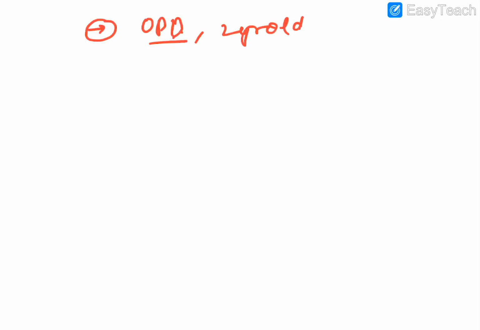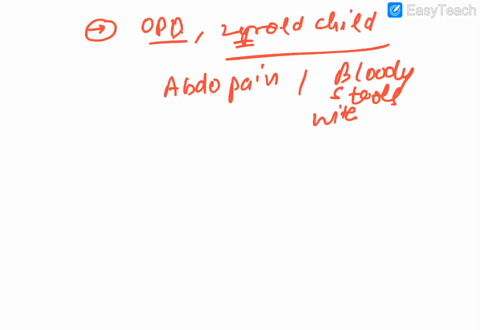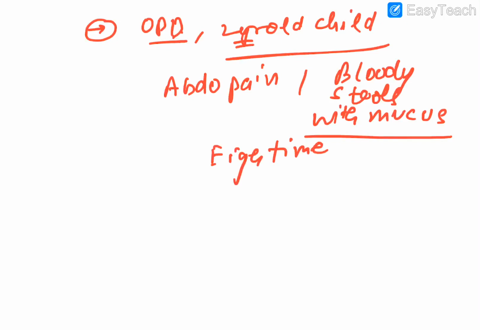So there is a 2-year-old child here, and the parents tell that this particular child has abdominal pain and is passing bloody stools, obviously with mucus, and it has happened 8 times, more than 3, 8 times, and this is happening since 2 days.